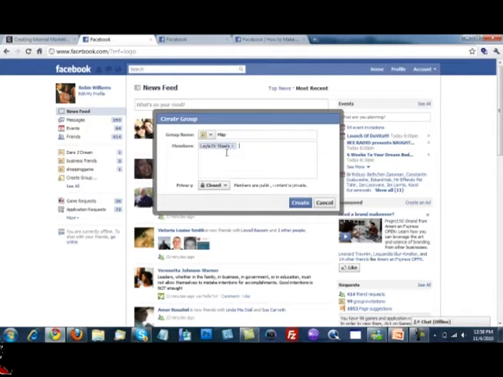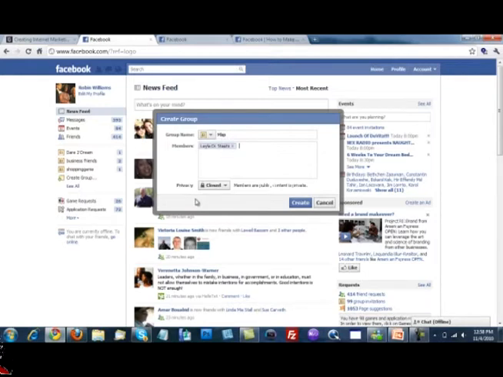So just be careful in terms of the name of the group that you're creating, the title of the group. Of course, we don't want this to be, this is my group of prospects or this is my group of suspects. You want to obviously make a name for your group that has something to do with the value that you're going to provide as a leader. So obviously come up with something that's going to allow people to understand what your group is all about. Okay, that's the first thing.